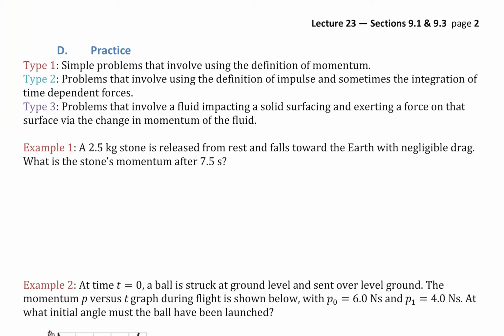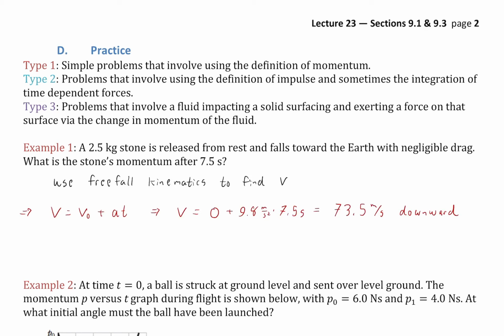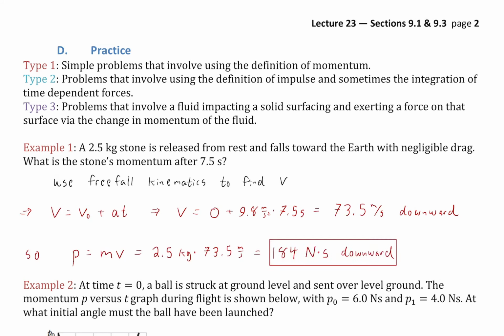Example 1. A 2.5 kilogram stone is released from rest and falls towards the earth with negligible drag. So no drag to worry about. What is the stone's momentum after 7.5 seconds? All right, so we're just going to use free fall to find v. We'll just do a little bit of free fall background here. We find then that the velocity after falling for this long is 73.5 meters per second. And so then it's just simply a matter of multiplying by mass to get our momentum p. And there we go. And we're denoting it as a vector downward.